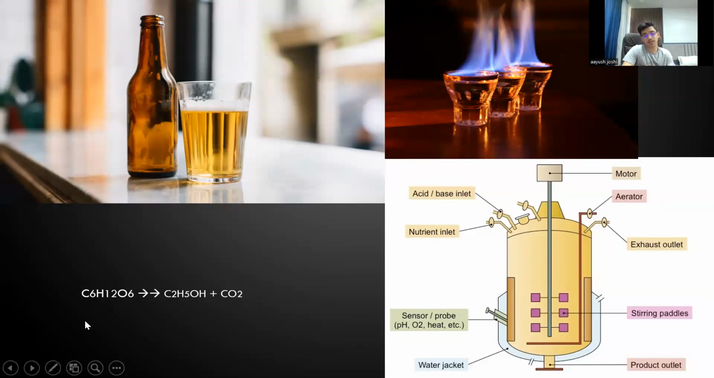The same way we respire, we release carbon dioxide and water, right? But we do that as aerobic respiration. This is anaerobic respiration, where they convert glucose to ethanol.